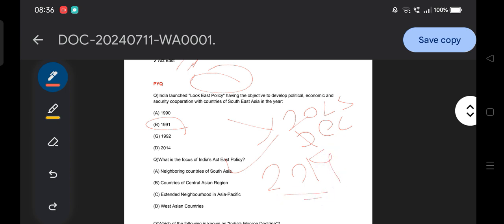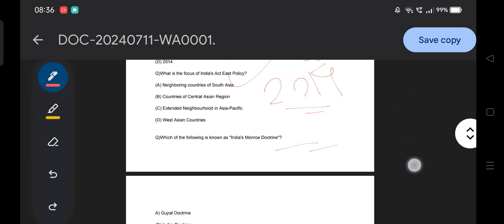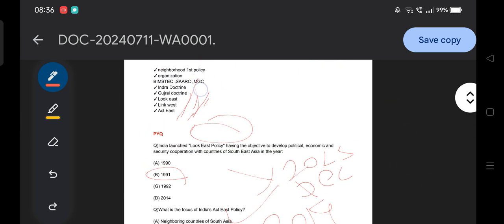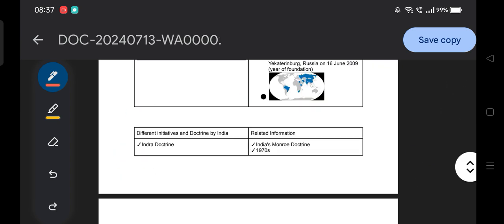You can see how they frame questions from this part. You can analyze that most of the questions come from the Indira doctrine, Gujral doctrine, and different things. So without delay, let's start our discussion.